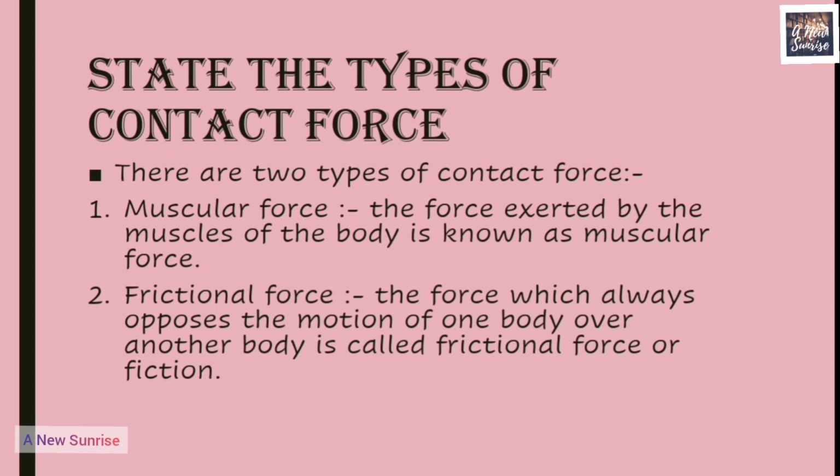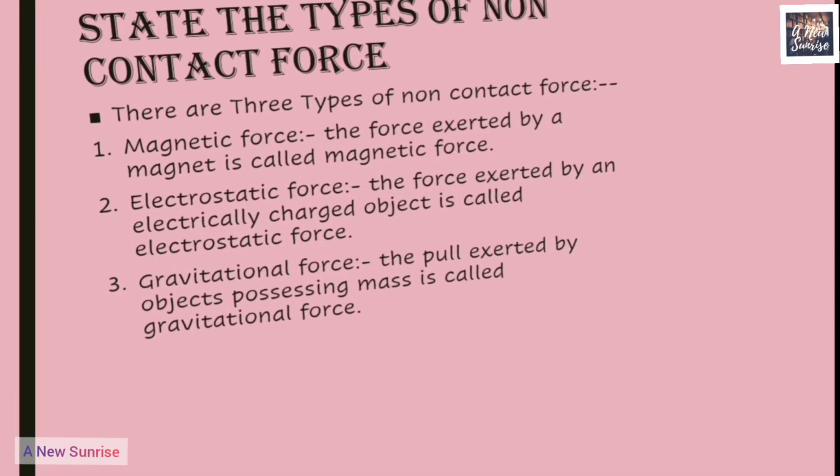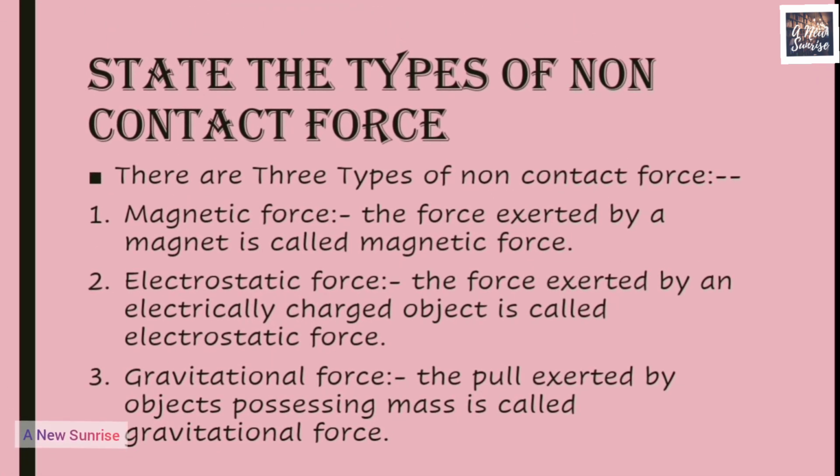Now let us proceed to our next question, or you can say our last question. State the types of non-contact force. There are three types of non-contact force. First one is the magnetic force, second one is the electrostatic force, and the third one is the gravitational force. Magnetic force, the force exerted by magnets which results in attraction or repulsion of any two objects, is known as magnetic force. Second one is the electrostatic force.